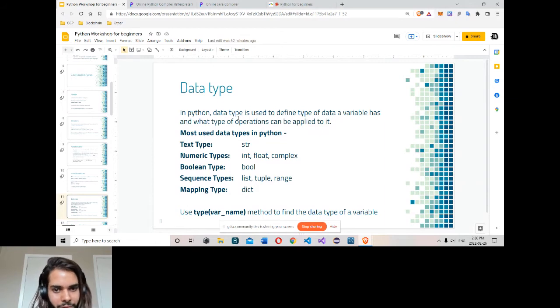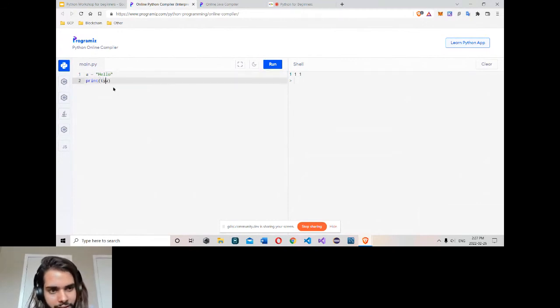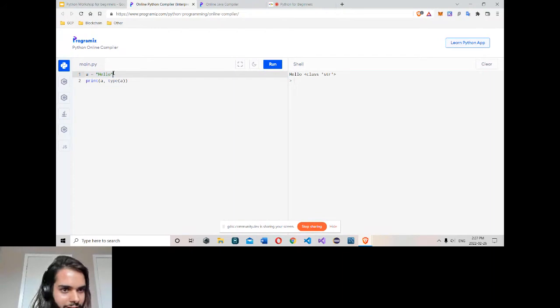The most used data types in Python are these. For text, this is a string. So a equal to "hello" is a string. If I want to see the type, I can write both: I'm going to print a, the value hello, then print the type of a. Anything in double quotes or single quotes is a string. I can also write it in single quotes.